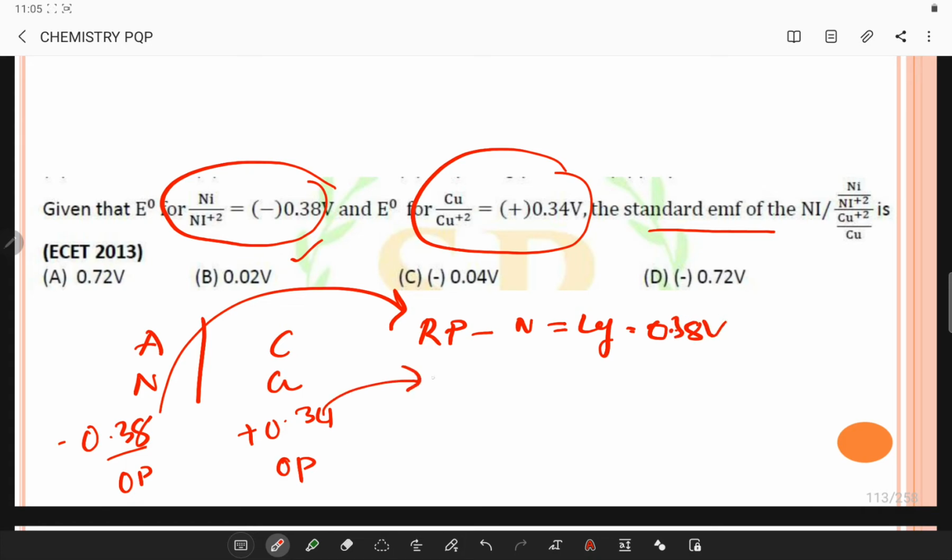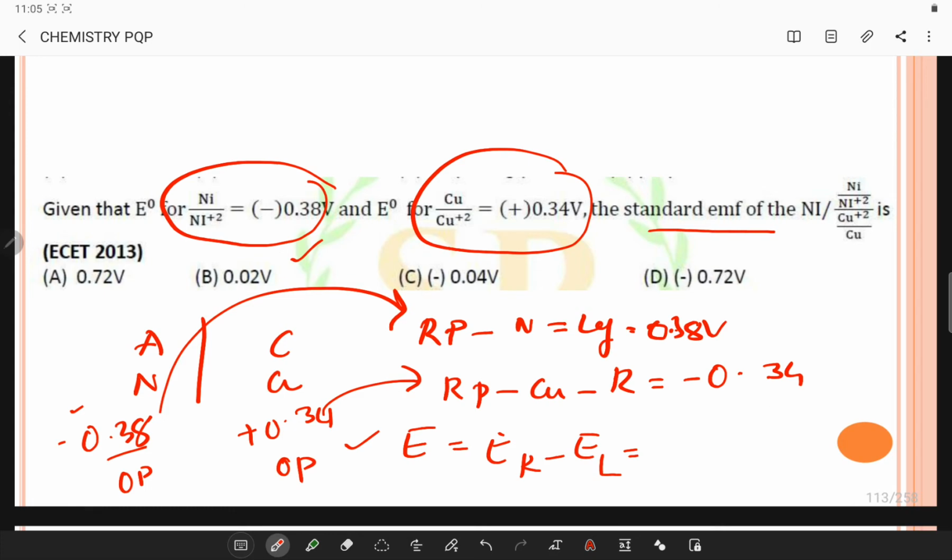Similarly, the reduction potential of the copper electrode on the right-hand side will be in the opposite direction, which is minus 0.34. As solved earlier, the EMF is E right minus E left, which is minus 0.34 minus 0.38, which is minus 0.72.